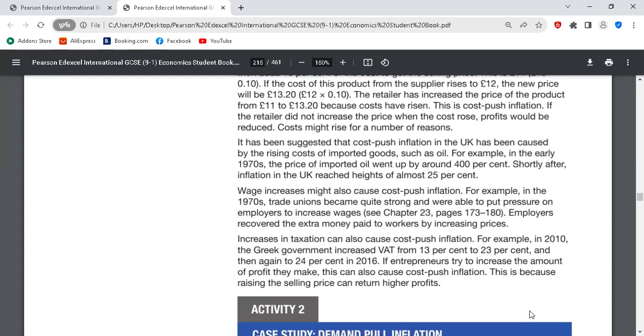Okay, clear. The third one, increase in taxation. If taxation increases, profits will fall. Yes or no? Yes. So firms might think that now that our profit is falling, we have to increase the price so that we can meet up with higher profits. If government increases tax, profits will fall. But firms want to make higher profits. So what would they do? They have to increase their price.